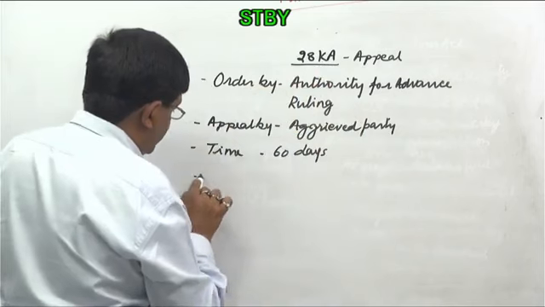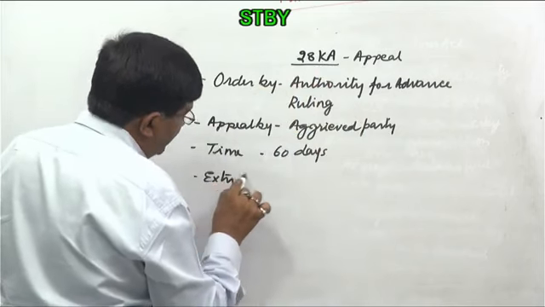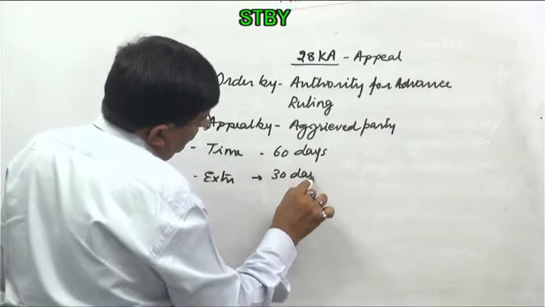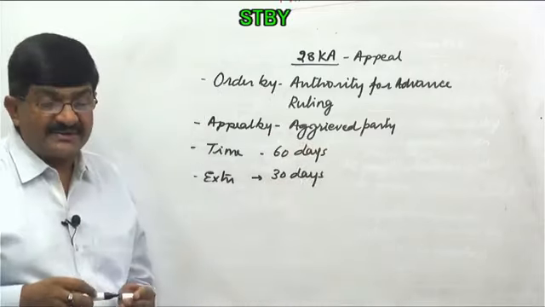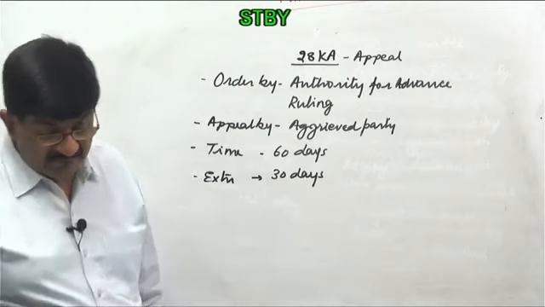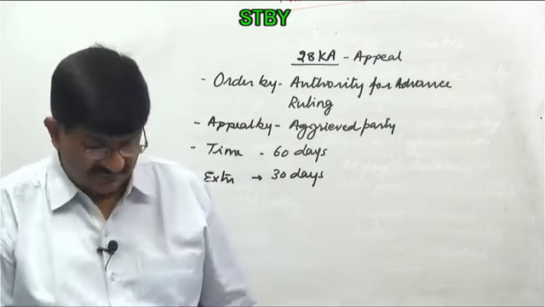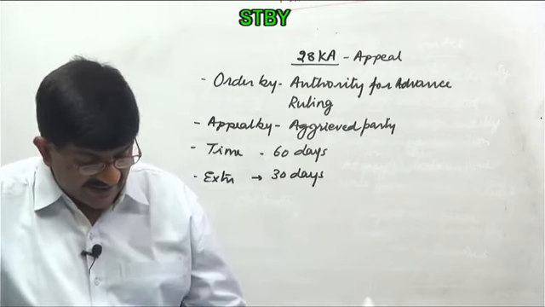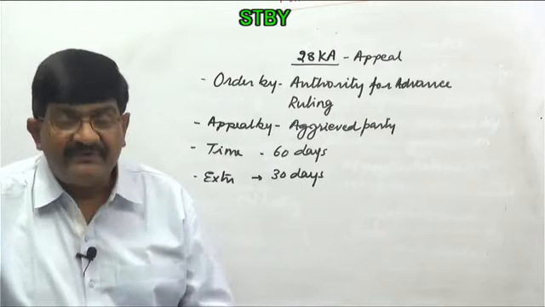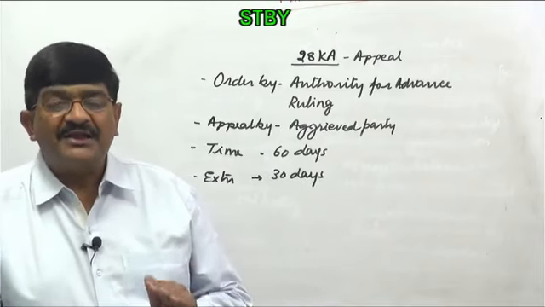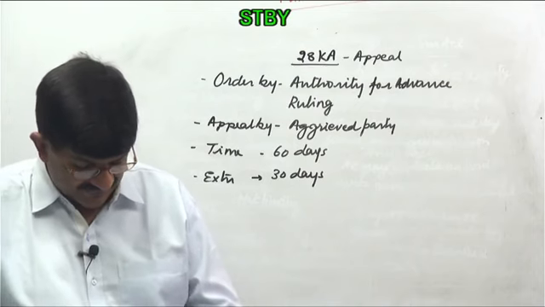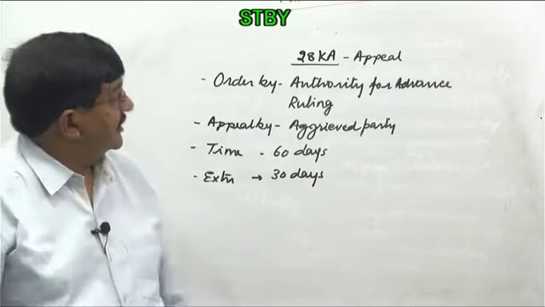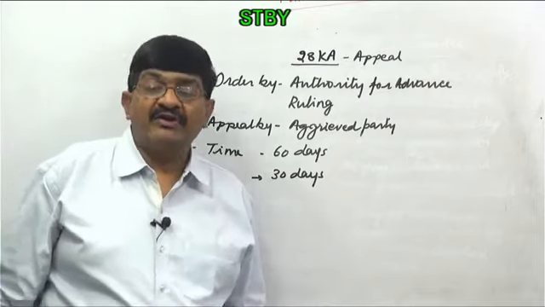And extension. Extension is a discretion of the appellate authority, and this is 30 days. So, on a reasonable cause being shown, the appellate authority may accept an appeal even after expiry of the 60 days, but within the next 30 days. Right? So, this is final. And 28L and M, those I'm leaving for your own reading because there is nothing much to discuss in that. And the time limit is applicable, so that is okay. So, this is all about advance ruling.